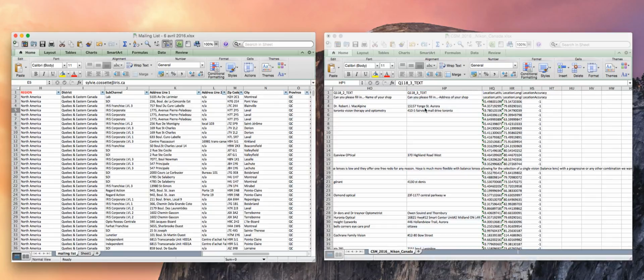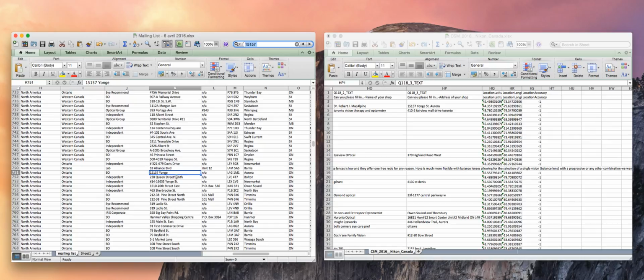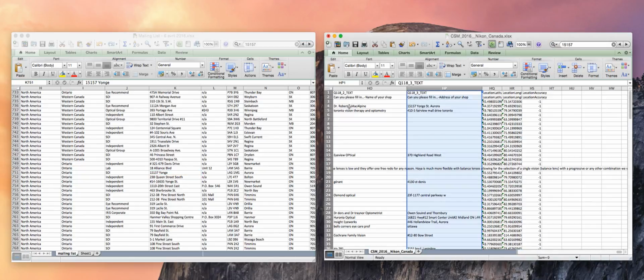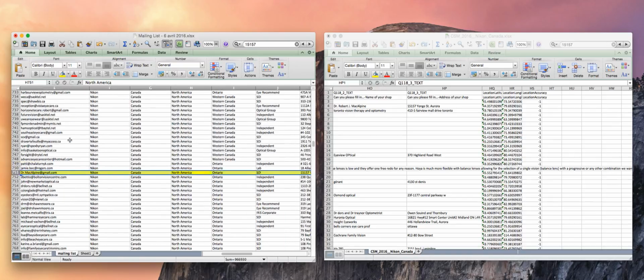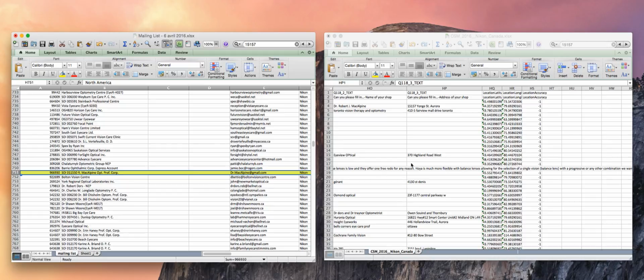So for example, if we were to pick out this address right here and see if that's present. 15157. Let's have a look. Okay, so it looks like this person actually is here. I don't think there's any others. So it looks like this response may have come from this person right here. So we're looking at Dr. Robert J. McAlpine here. Let's see, where has that gone? So we're looking at this one here. So yeah, you see here that this is actually the same person that we're referring to right here.